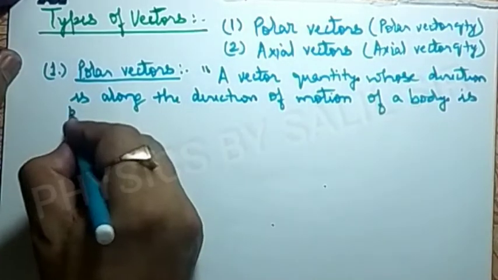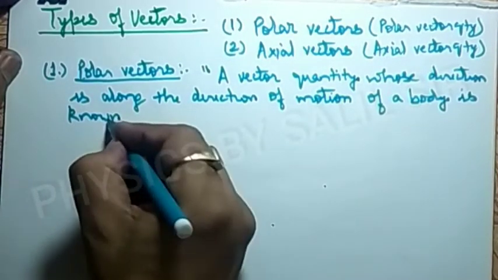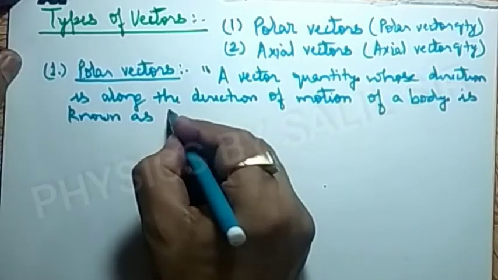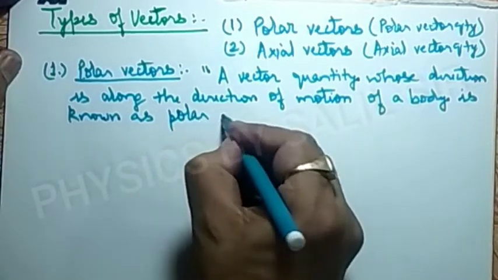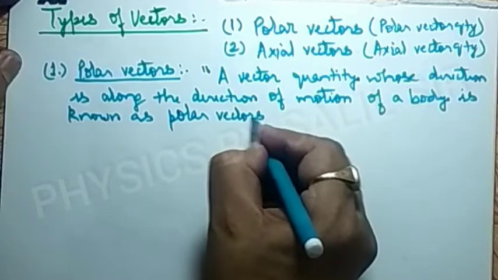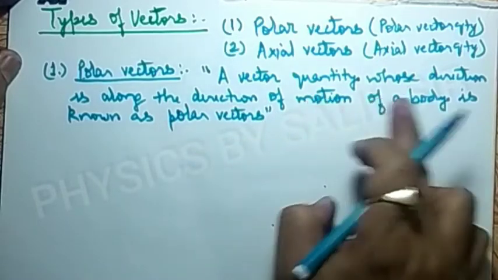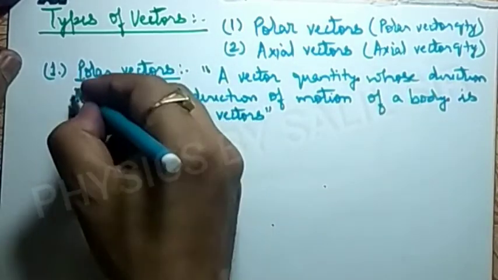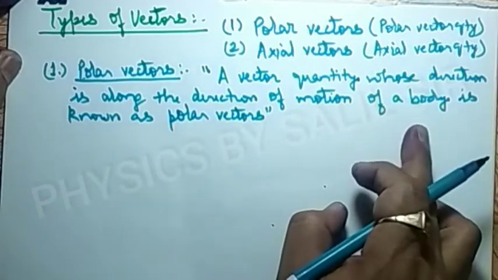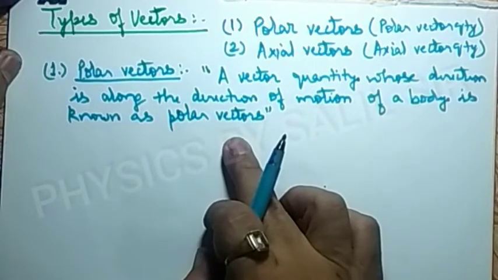A vector quantity whose direction is along the direction of motion of the body is known as polar vector.